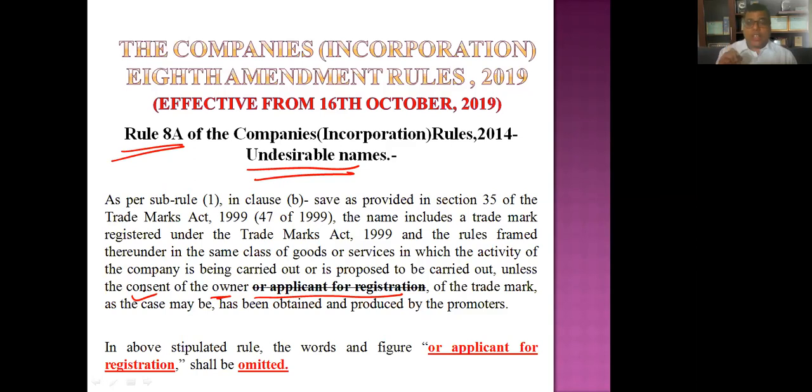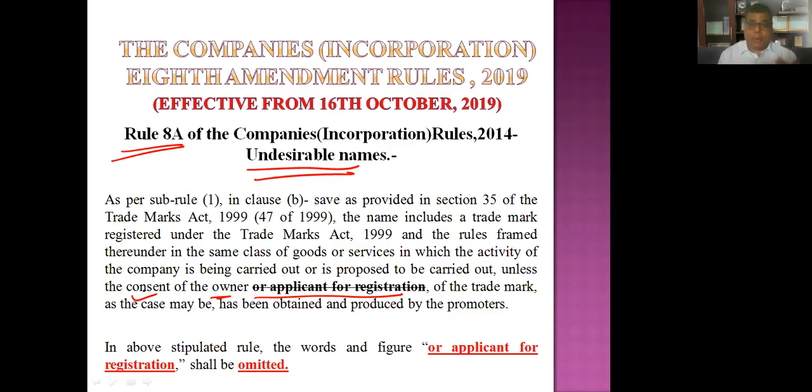We used to face this problem practically, because generally we used to say to the ROC, you are rejecting my name on the basis that someone has applied for registration of a trademark but it is not yet registered, he has only applied. So what is my fault? He may or may not get the trademark. So why are you rejecting my name on the basis that he has applied for the trademark, right?